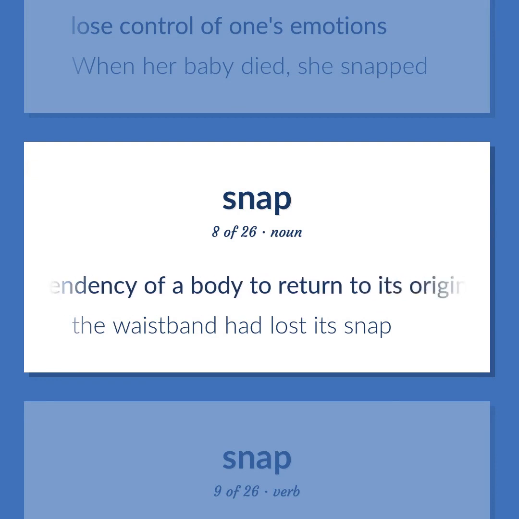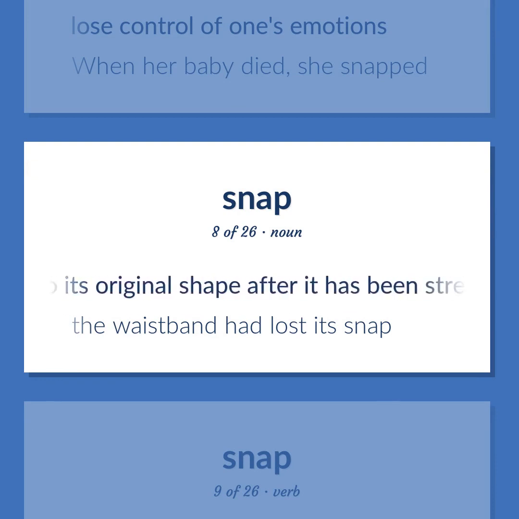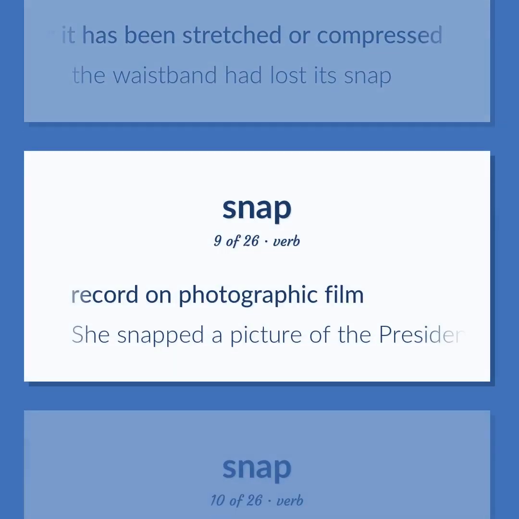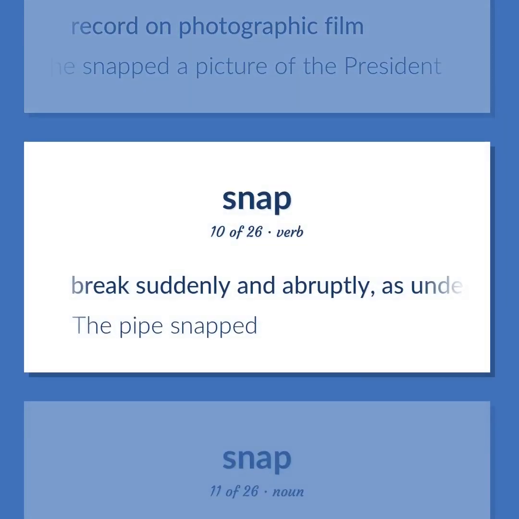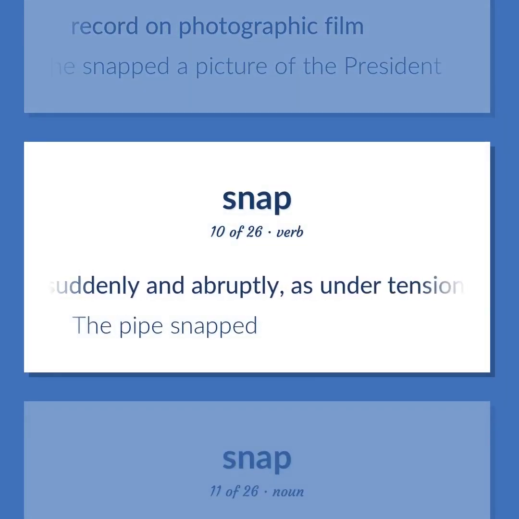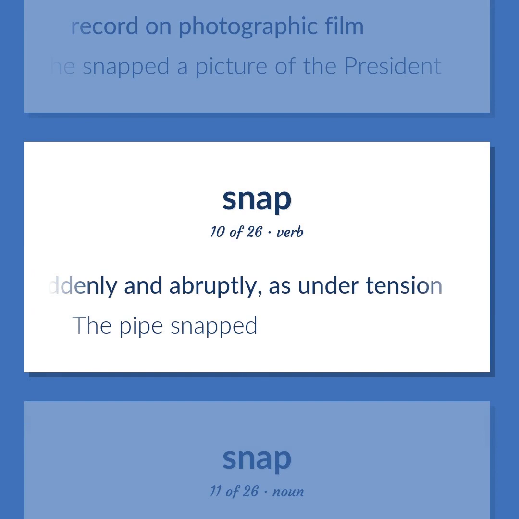The tendency of a body to return to its original shape after it has been stretched or compressed. The waistband had lost its snap. Record on photographic film. She snapped a picture of the president. Break suddenly and abruptly, as under tension. The pipe snapped.